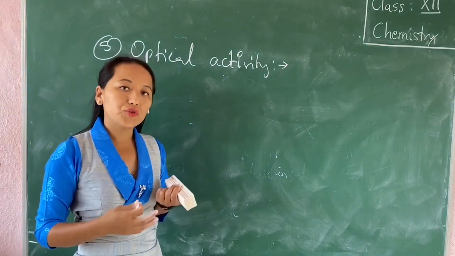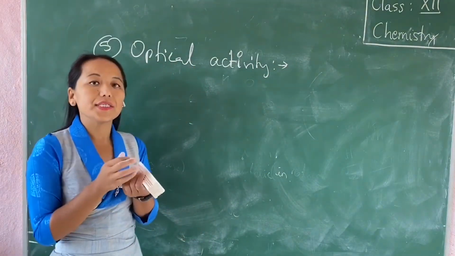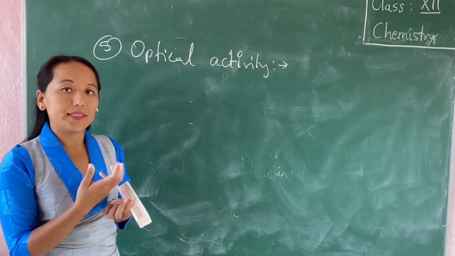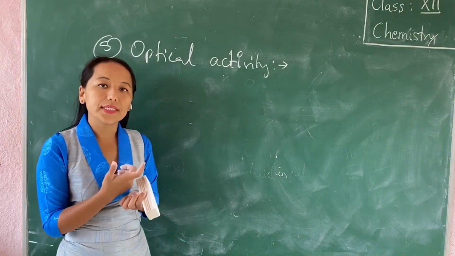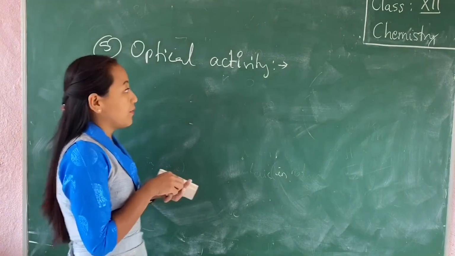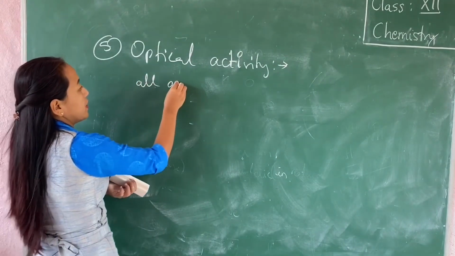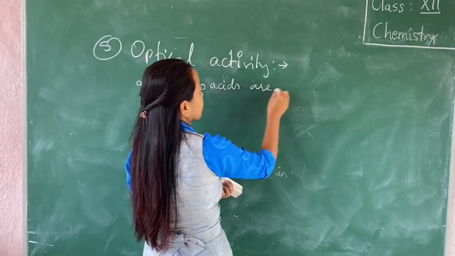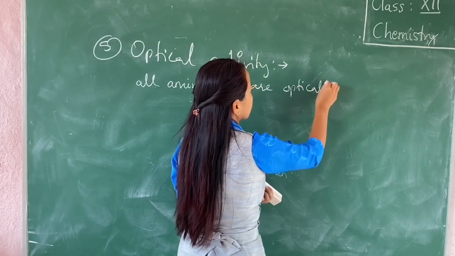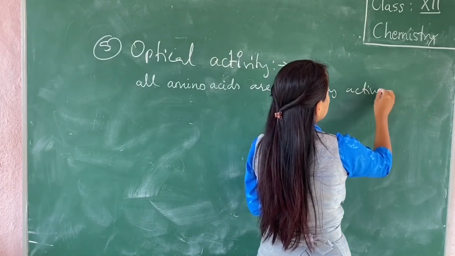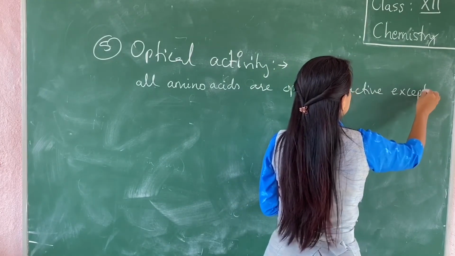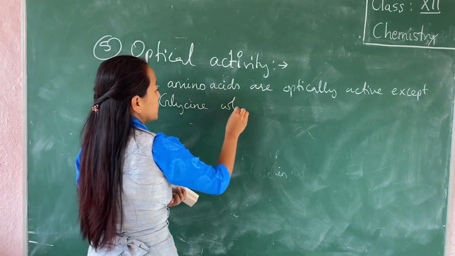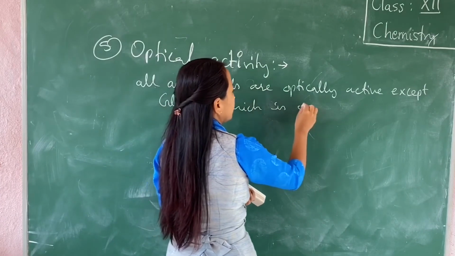Now any compound to show an optical activity, the condition is that it has to contain a chiral carbon atom. So the amino acids, except glycine, all other contains a chiral carbon atom. Therefore, all amino acids are optically active, except glycine, which is optically inactive.